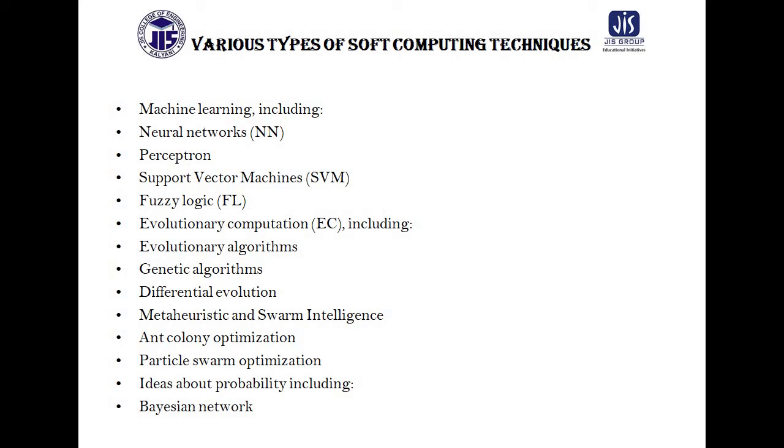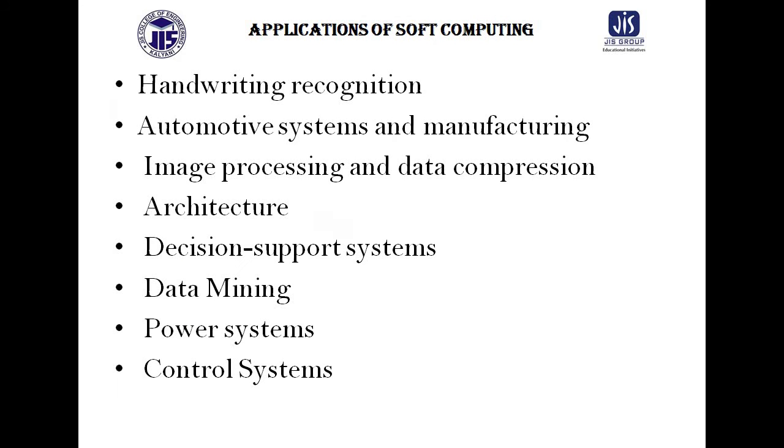So these are the different types of soft computing techniques: machine learning, including neural network, perceptron, support vector machine, fuzzy logic, evolutionary computing, evolutionary algorithm, genetic algorithm, differential evolution, meta-heuristic and swarm intelligence, ant colony optimization, particle swarm optimization, and ideas about probability including Bayesian network, etc.